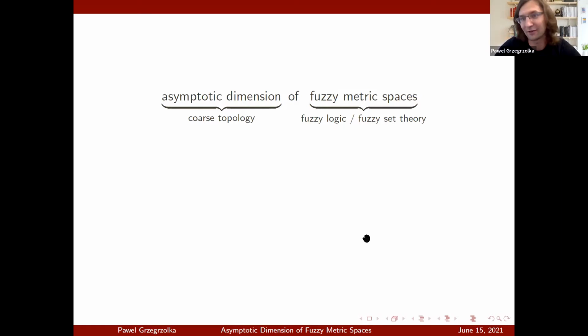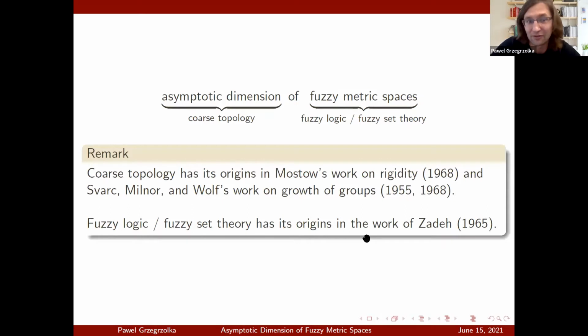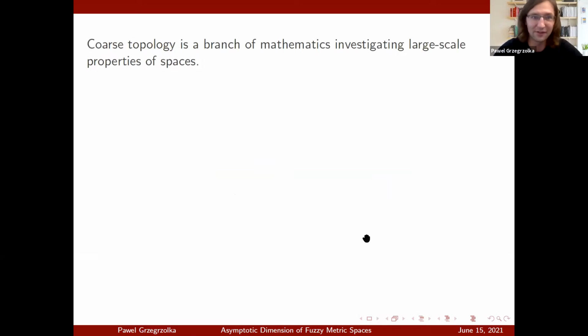Just to give you a brief history of these two concepts, coarse topology has its origins in Mostow's work on rigidity around 1968, and Schwarz, Milnor, and Wolf's work on growth of groups around 1955 and 1968. And fuzzy logic and fuzzy set theory has traditionally been believed to have its origins in the work of Zadeh in 1965. That's when his paper about fuzzy sets came out. So let's focus first on coarse topology and what coarse topology really is. Some of you might be already familiar with it.